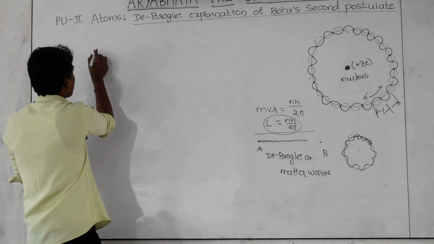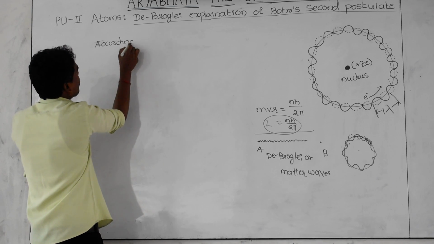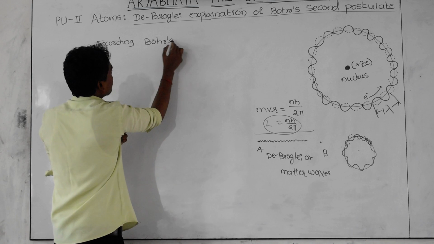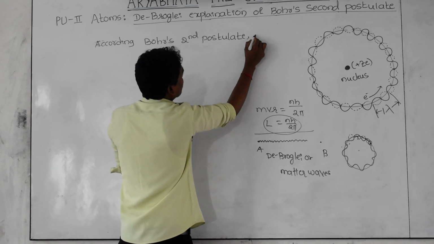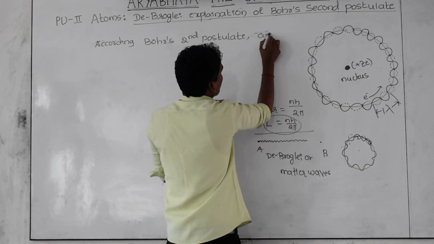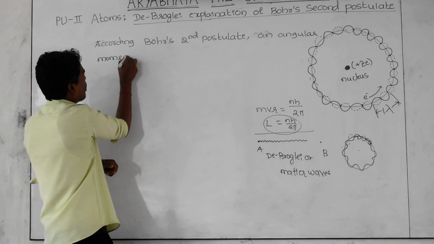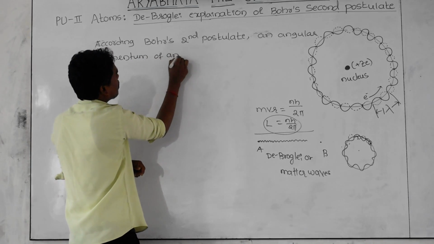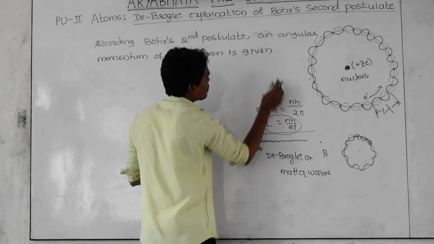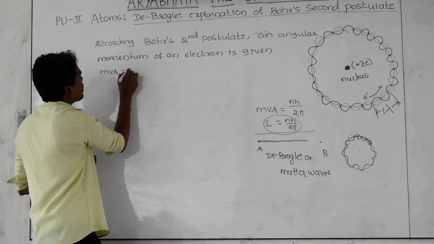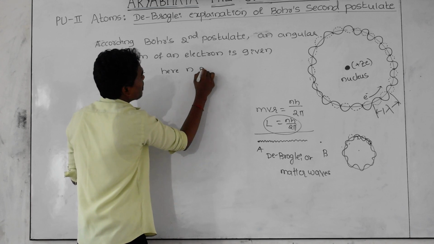And what he is doing here, let us consider, according to Bohr's second postulate, the angular momentum of an electron is given by the formula mvr equal to nh divided by 2 pi, and here n is the principal quantum number.